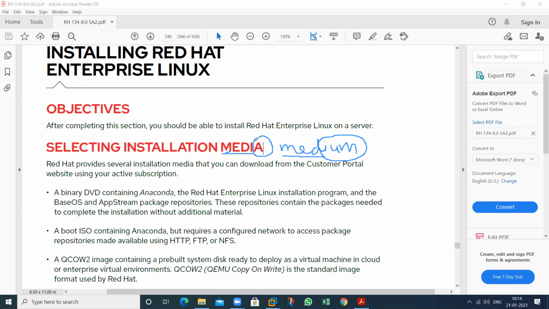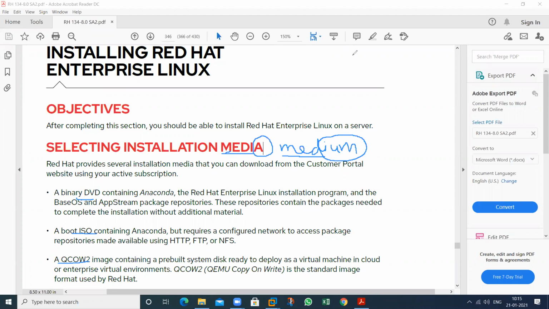It means we require a DVD. See here, what type of media? DVD, ISO image, kickstart image. It can be anything. If you want to install your operating system on your machine, you require a media. It means you require a DVD of RHEL 8, or you can have a pen drive. Pen drive is also a media.